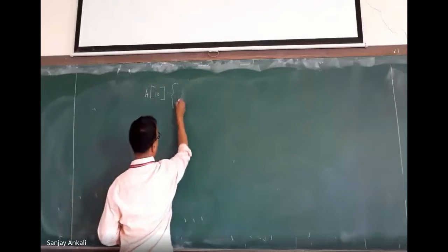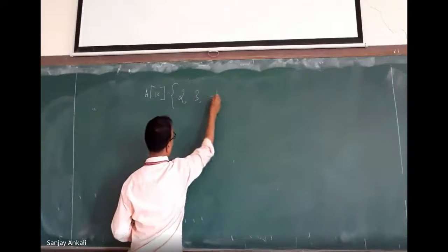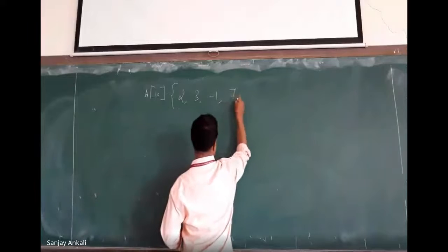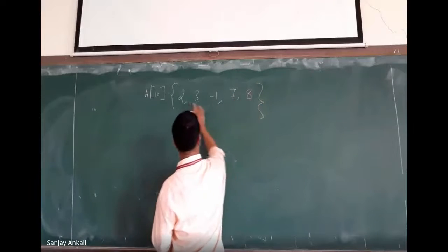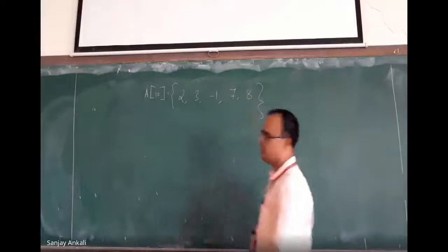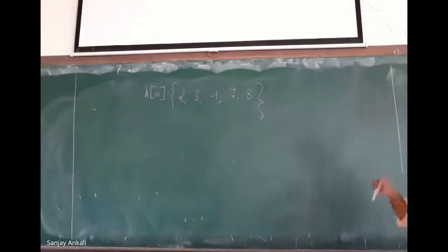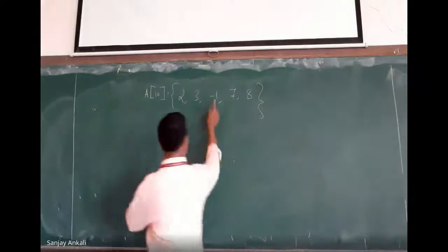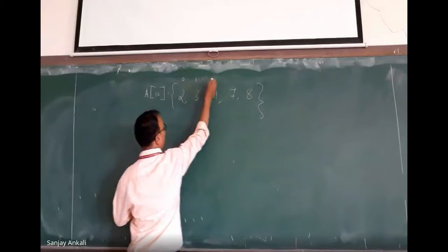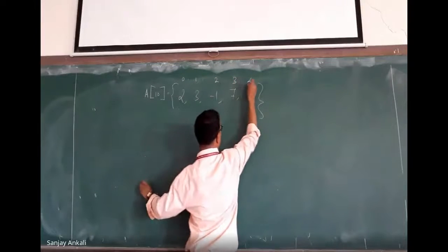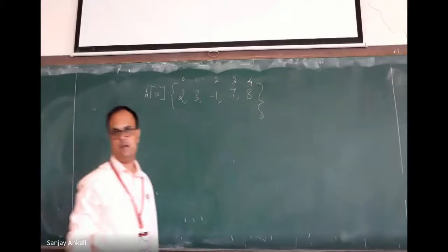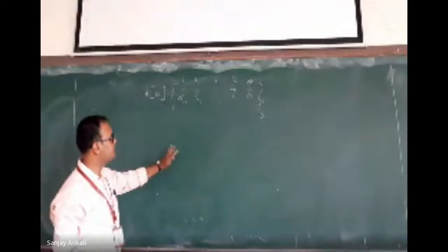It contains 2, 3, minus 1, 7 and 8. How many numbers are there? 1, 2, 3, 4, 5. What is the location of minus 1? 2. What is the position of minus 1? 3.